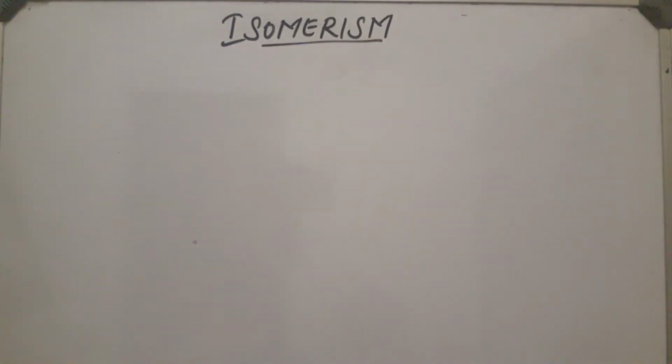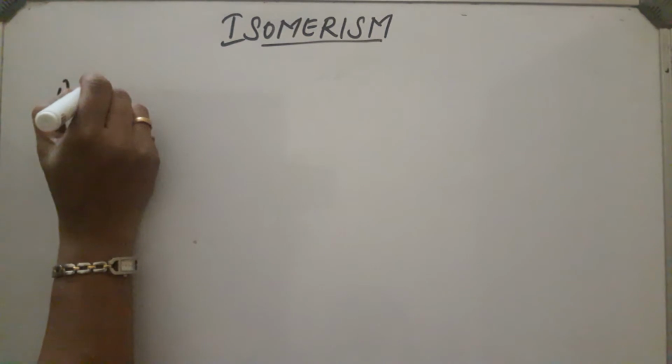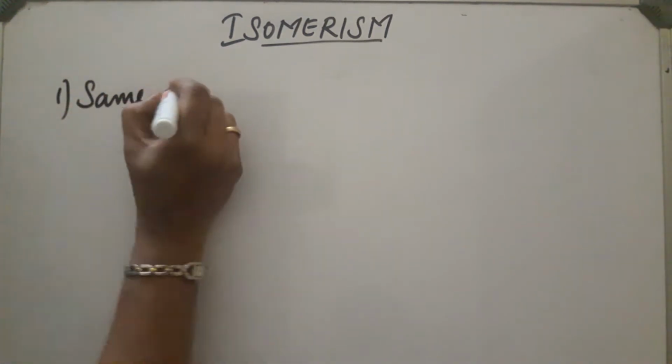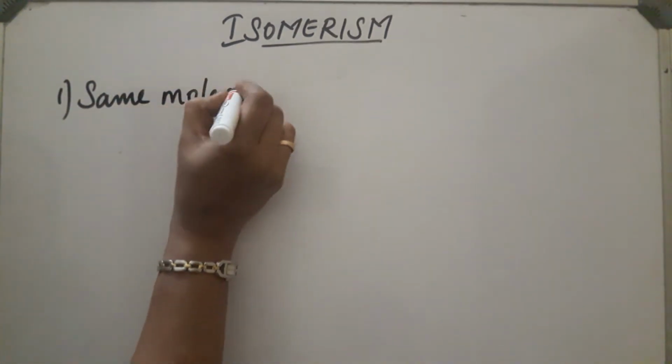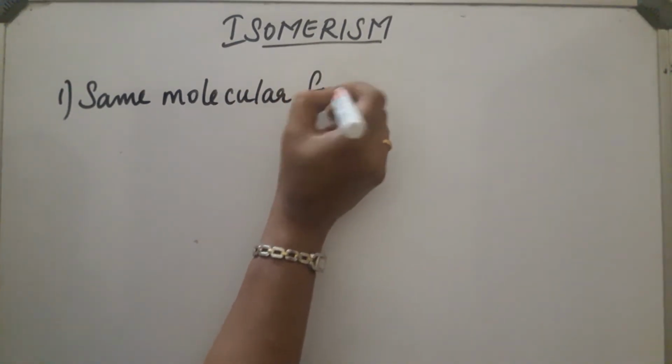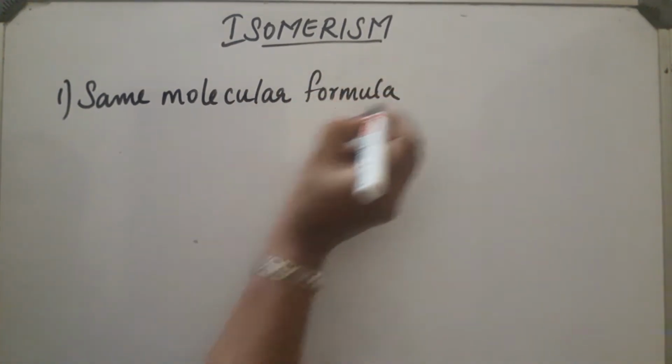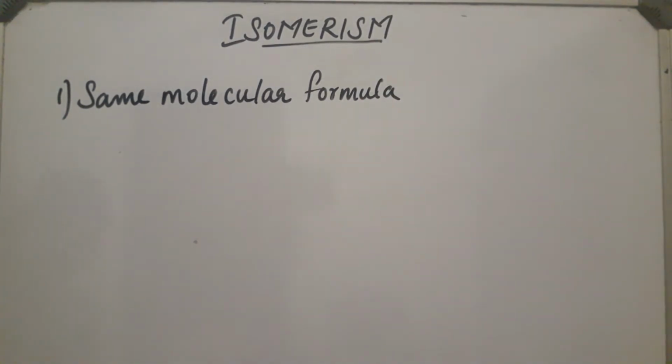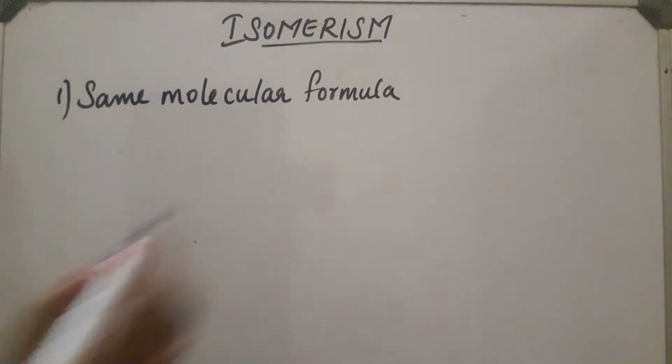Isomerism in organic compounds. Isomerism is a phenomenon in which compounds possess the same molecular formula, but they differ in their physical and chemical properties. They differ from each other in their physical and chemical properties.